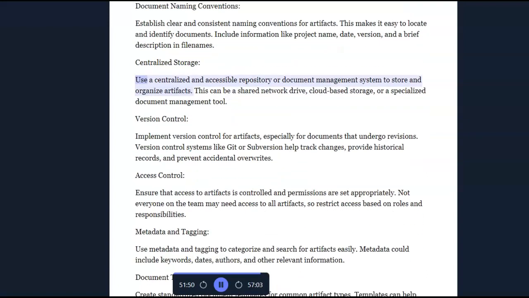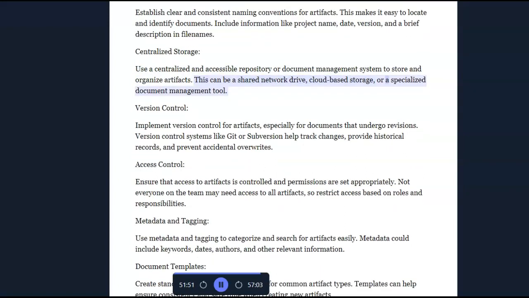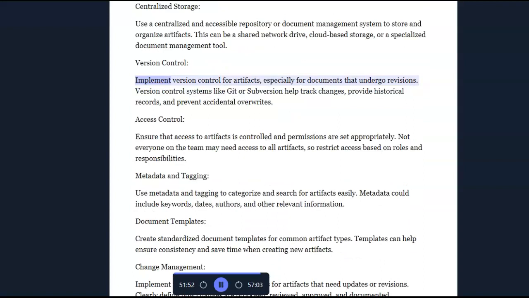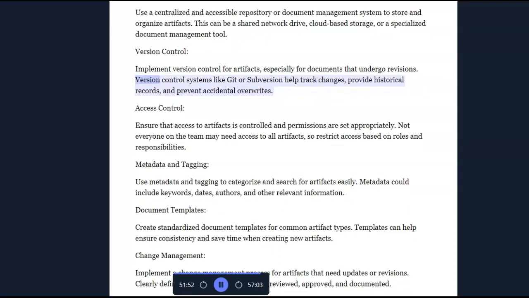Centralized storage. Use a centralized and accessible repository or document management system to store and organize artifacts. This can be a shared network drive, cloud-based storage, or a specialized document management tool. Version control. Implement version control for artifacts, especially for documents that undergo revisions. Version control systems like Git or Subversion help track changes, provide historical records, and prevent accidental overwrites.